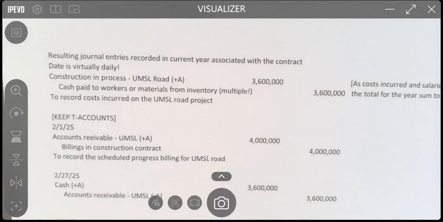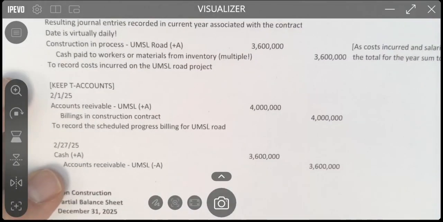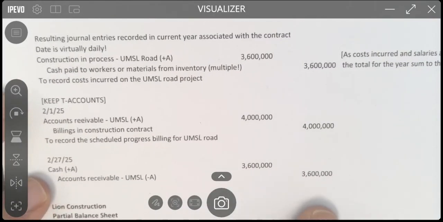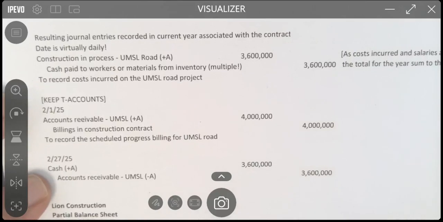So our journal entries are those. Again, the various debits to construction in process during the year for the UMSL road added up to $3.6 million. Accounts receivable, we increased by $4 million, and that increased billings on the construction contract. And we received $3.6 million from UMSL.